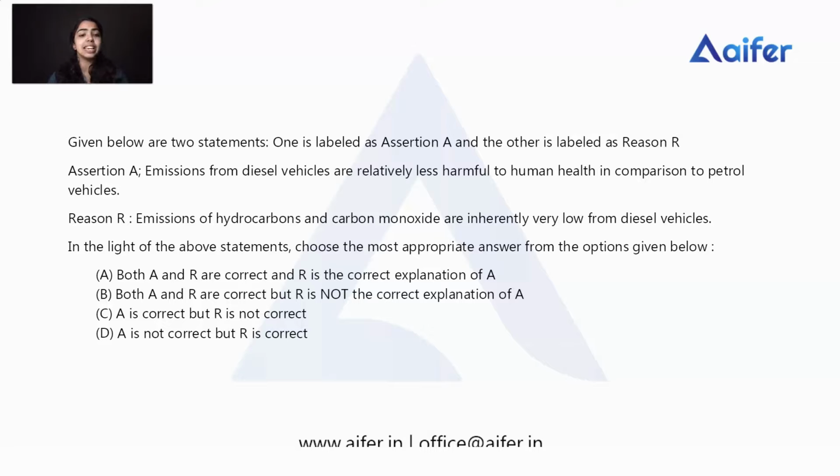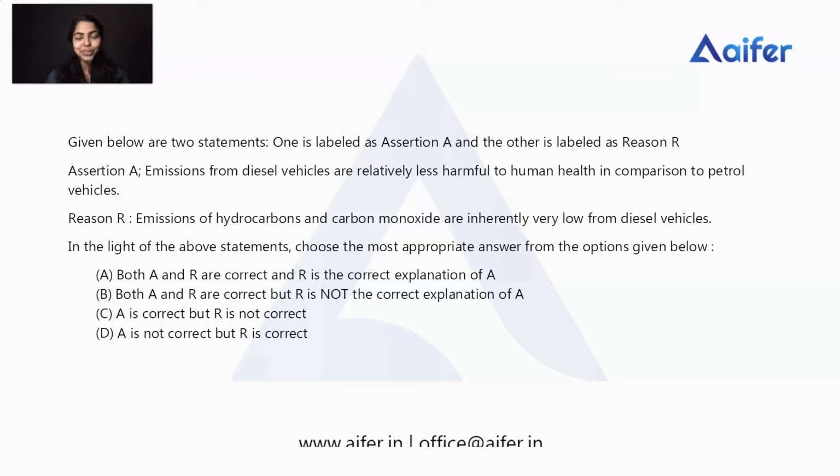Most estimates indicate that diesel engines emit about 10% less than petrol engines. Carbon monoxide is one of the greenhouse gases. So hydrocarbons and carbon monoxide are inherently very low from diesel vehicles. So the reason R is correct.